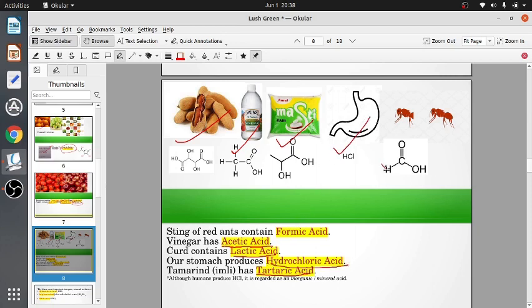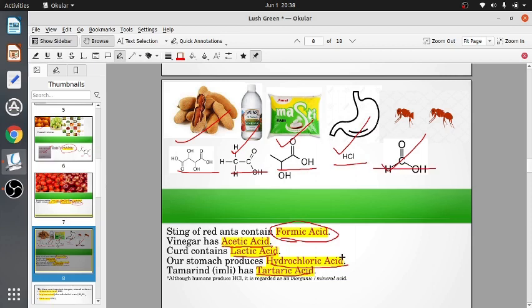And the bite of red ants, we feel the burning sensation because of formic acid. So this is tartaric acid in imli or tamarind, acetic acid in vinegar, lactic acid in curd. Our own stomach produces hydrochloric acid and red ants produce formic acid.